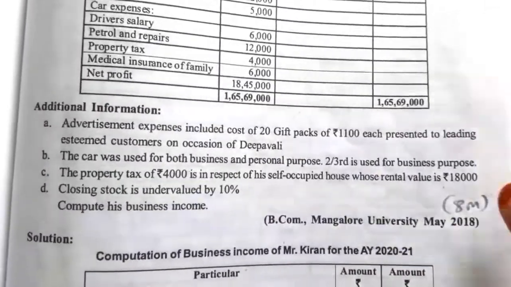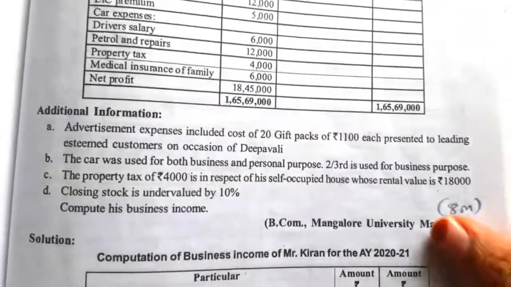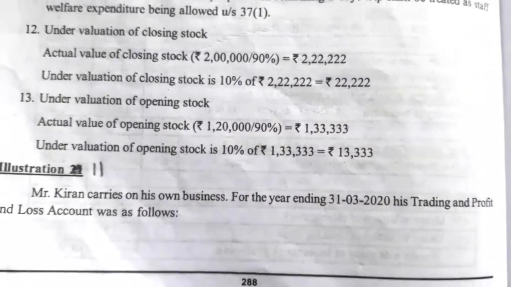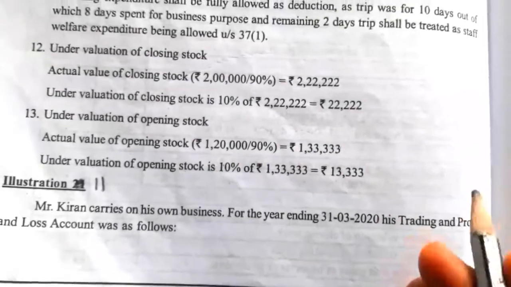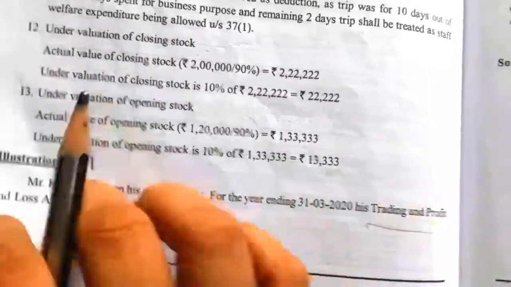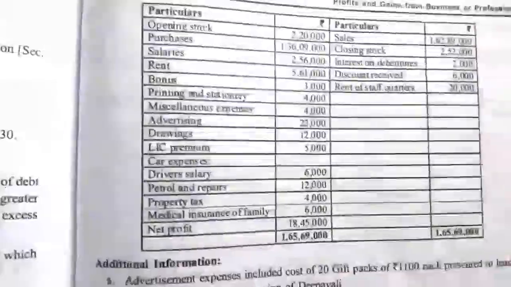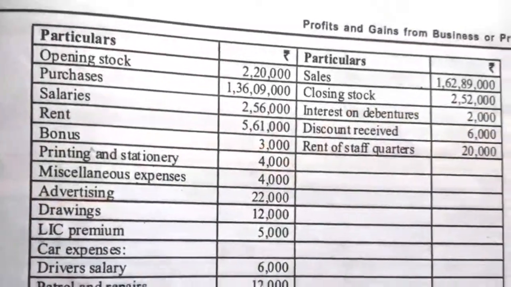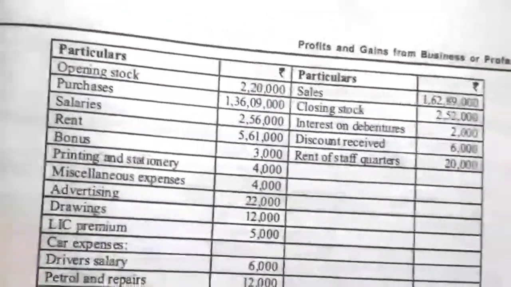Now see the illustration. So here we have to compute the business income with this information. Mr. Kiran carries on his own business for the year ending 31st March 2020. So here they have given the trading and profit and loss account. We'll see the debit side of both trading as well as profit and loss account, which are the allowed and disallowed expenses.